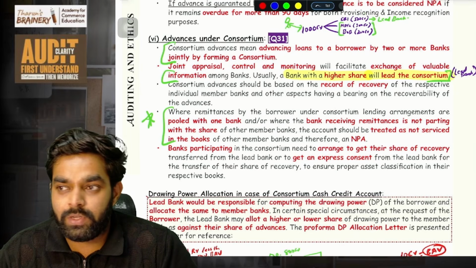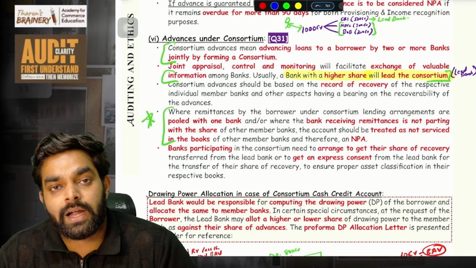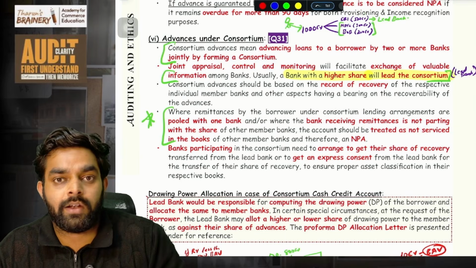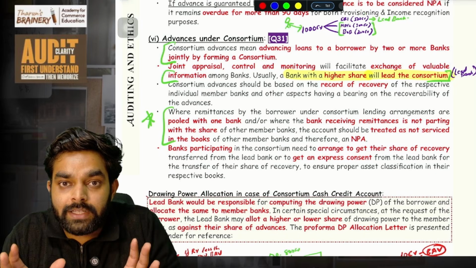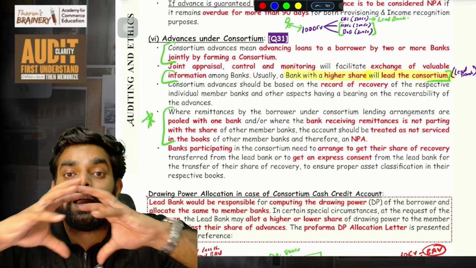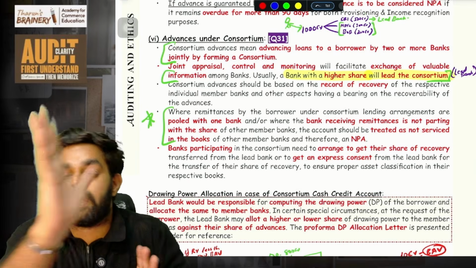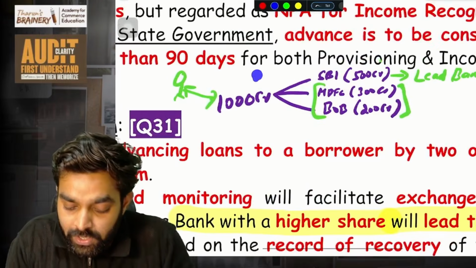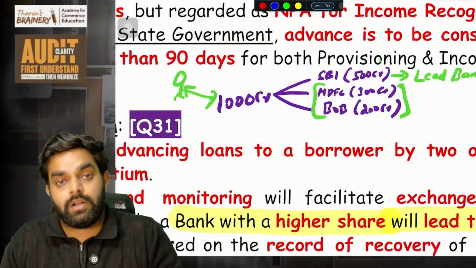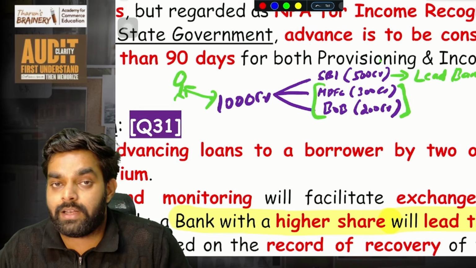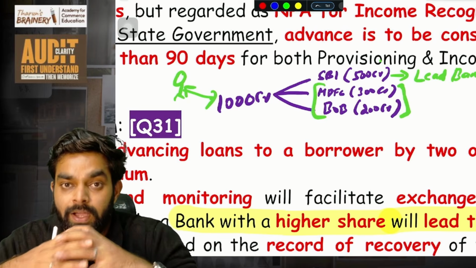So what we can do is, we will talk with ICICI and HDFC, and together we will form a consortium and together we will give. SBI will give you 500 crore, ICICI will give you 300 crore and HDFC will give you 200 crore. So these three banks form a group, that is, form a consortium, and they are giving you the loan. This is what we call advances under consortium: loans given by some banks forming a group, a consortium.